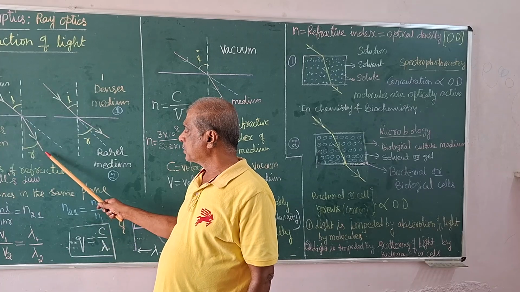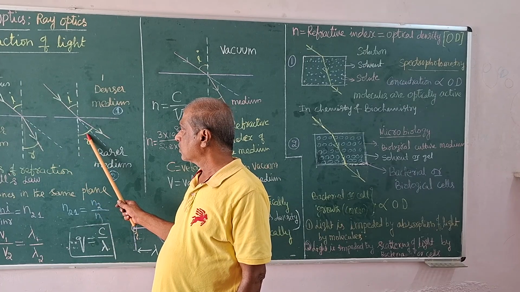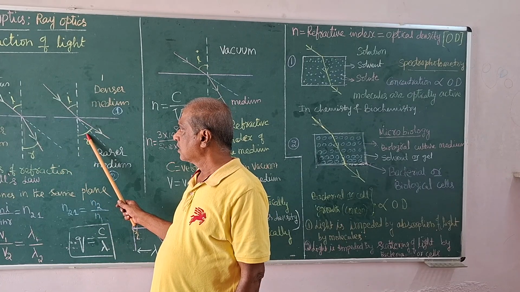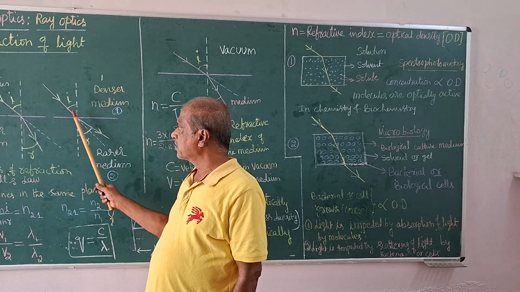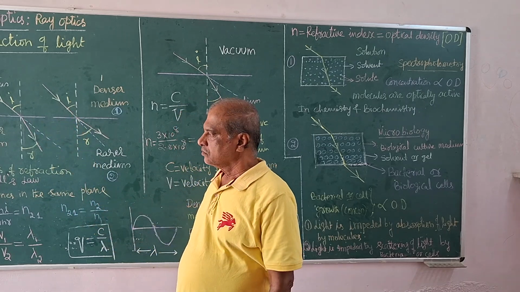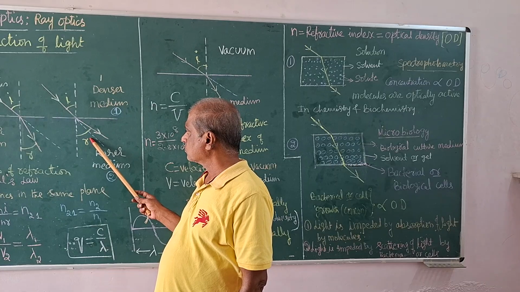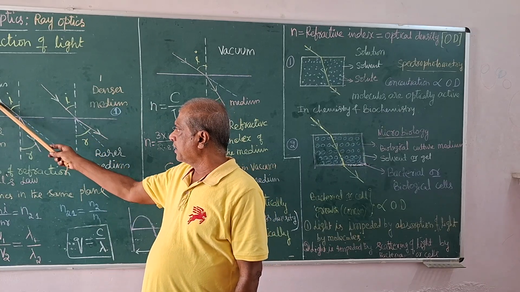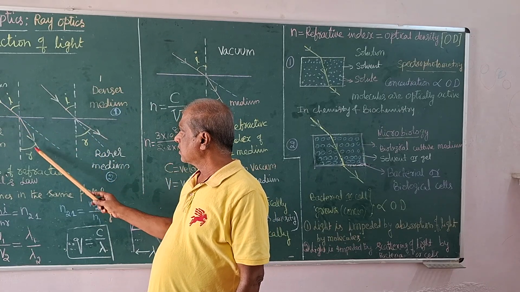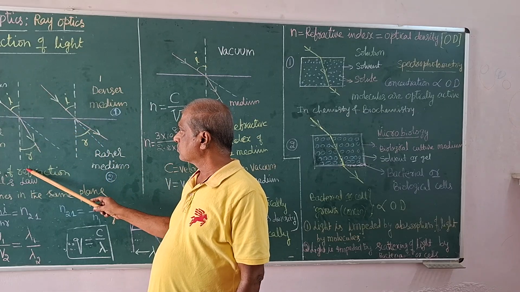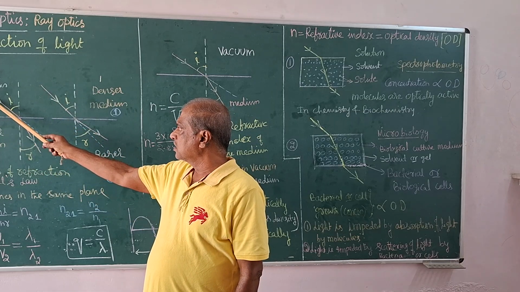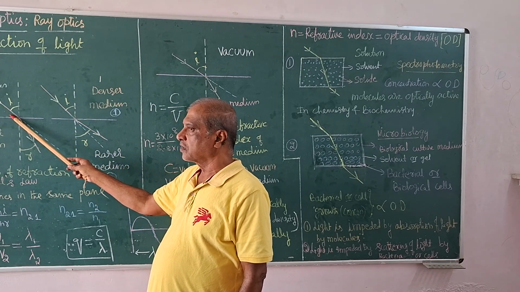There are two possibilities which you can understand with this geometrical representation. What is this geometrical representation? The straight line, this straight line, and this straight line. This straight line is a ray of incident light.